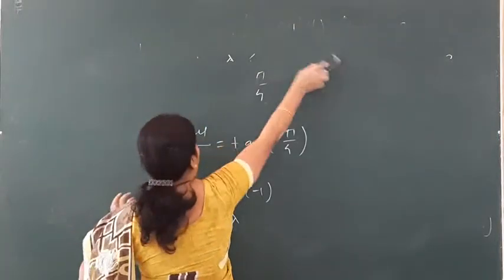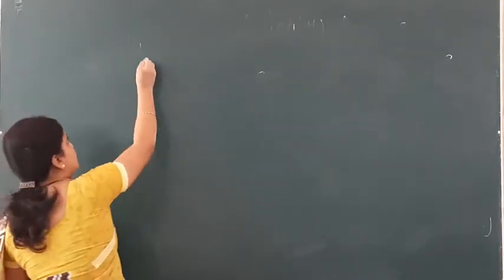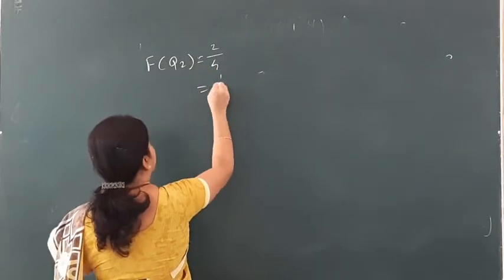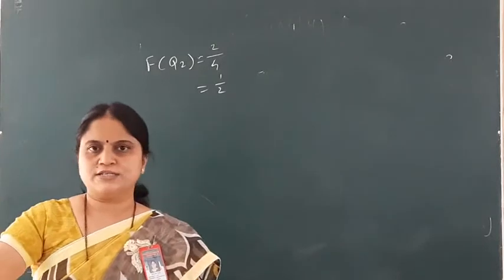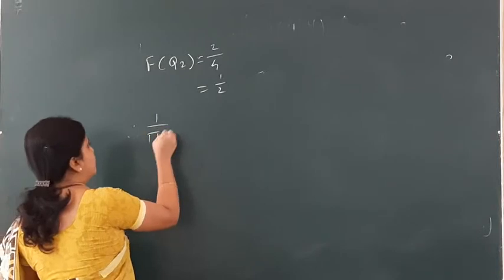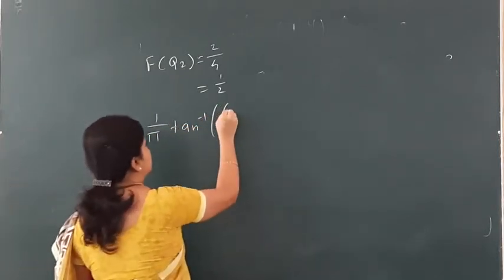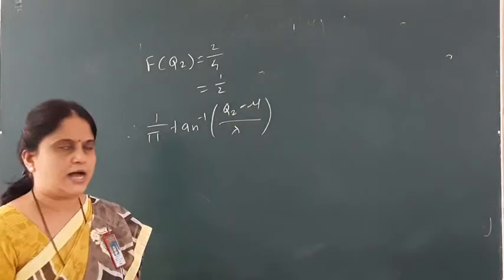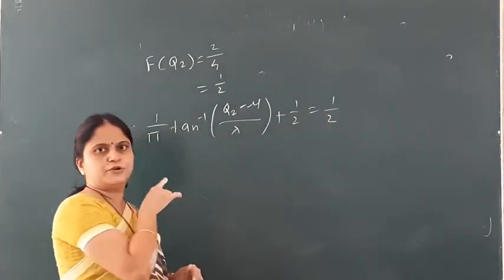Just like the first quartile, for the second quartile I can put i as 2, so it is 2 by 4, that means it is half. So in f(x), instead of x now we put q2. So 1 upon pi tan inverse of (q2 minus mu upon lambda) plus half is equal to half. I need to solve this equation for the value of q2.